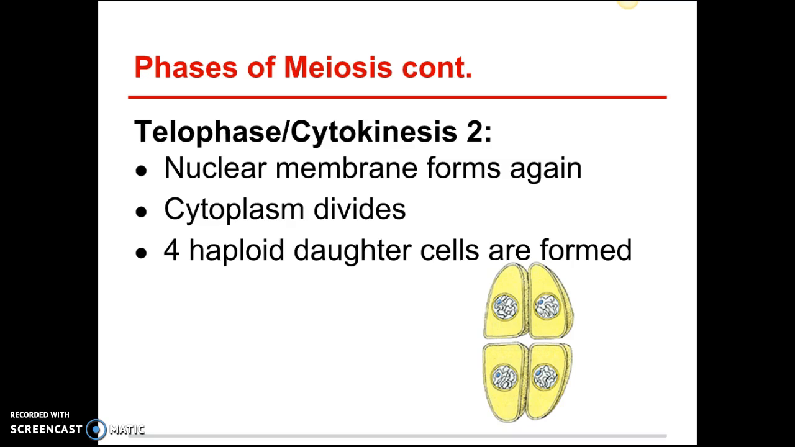And finally, telophase and cytokinesis 2. We form a nucleus, cytoplasm divides, and we have 4 haploid daughter cells. I want you to circle 4 haploid daughter cells. This is a big difference between mitosis and meiosis. We've got 4 cells in meiosis, you only have 2 in mitosis. They're haploid, half the DNA. Mitosis is diploid, 2 sets of DNA. All these cells are different. In mitosis, they were identical.